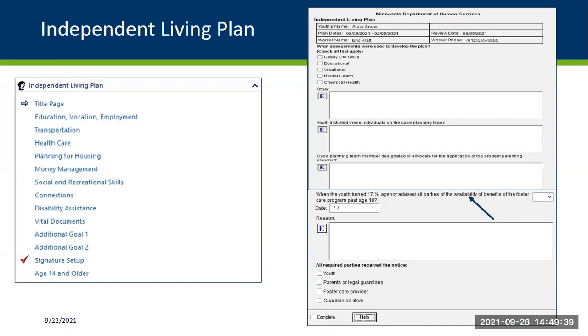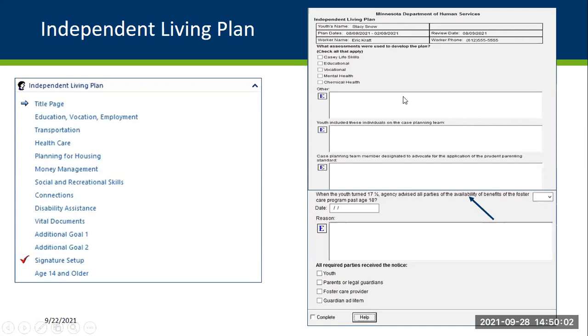So this screenshot really is just going over information related to what that independent living plan navigation field looks like. You're going to select the applicable goals for that individual youth as you create this independent living plan, as you travel down this navigation pane.